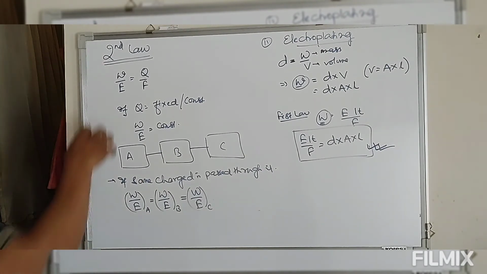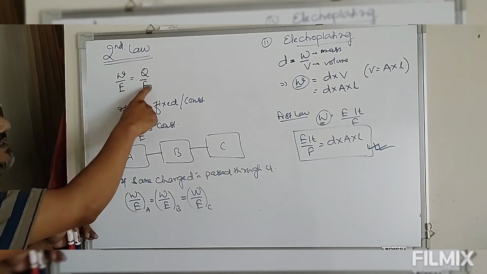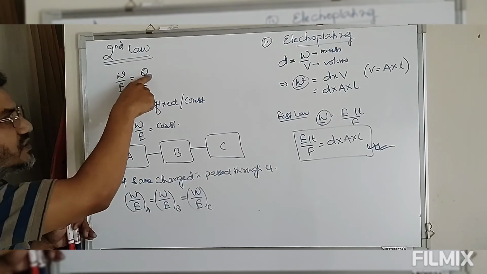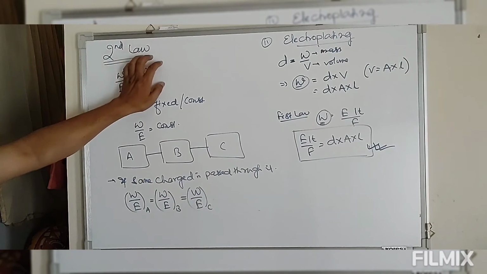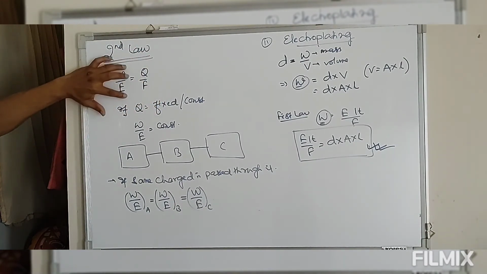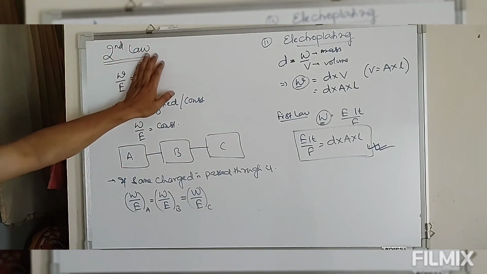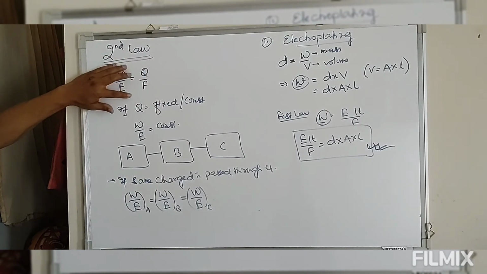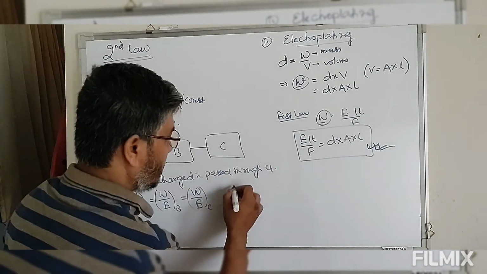So again look at this. Why is this constant? Because the first law says the number of equivalents is equal to the number of Faradays, and Faraday is always constant. So if we keep this Q constant, the right hand side, that is Q by F, becomes a constant. If the right hand side is a constant, then the left hand side should also be constant. So if the same charge is passed through different electrolytic solutions, the number of equivalents will be constant.